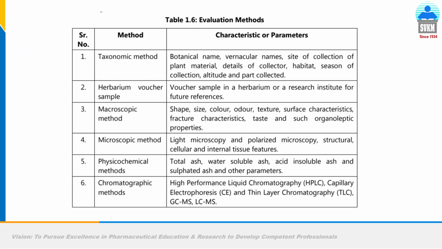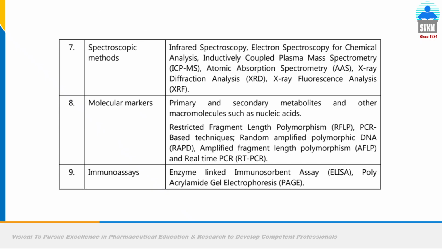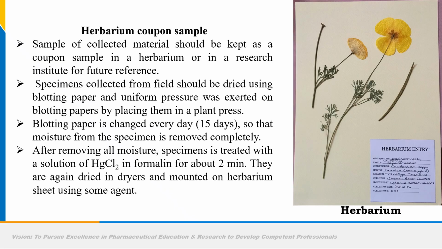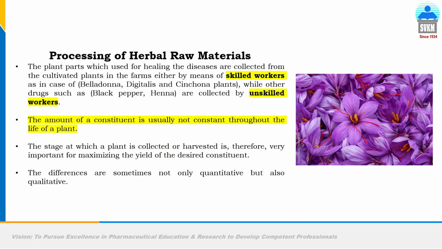These are the evaluation methods of crude drugs: taxonomical methods, herbarium, vouchers (herbarium is just to identify the plant through a botanist), macroscopical features such as color, odor, taste, size, shape, specific features, texture, microscopy, physical and chemical tests, chromatographic methods, test for aflatoxin, test for molecular markers, and so on. As I told you, the herbarium is to be deposited into the botany department to finally authenticate the sample, I mean the plant to be chosen for the research.